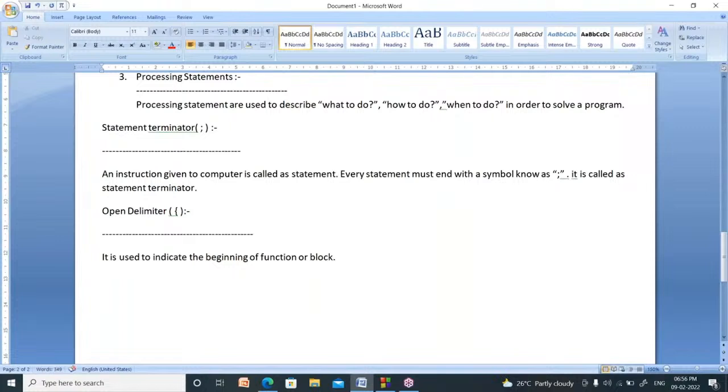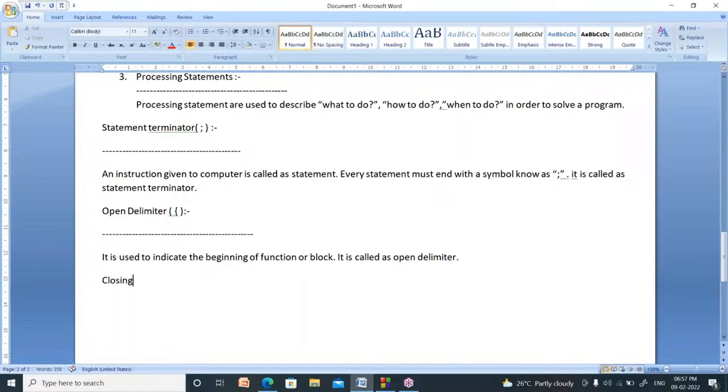If you know C language, you know the while block, if block, switch block, structure block. So a block is nothing but a group of statements. How to indicate the function or block begins? By using this symbol. It is called the open delimiter.